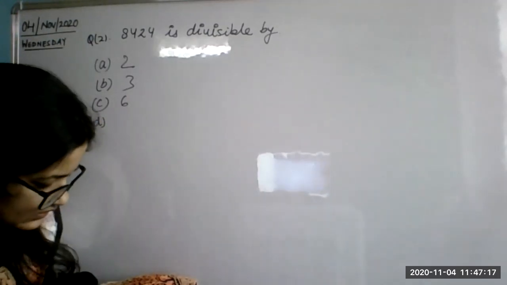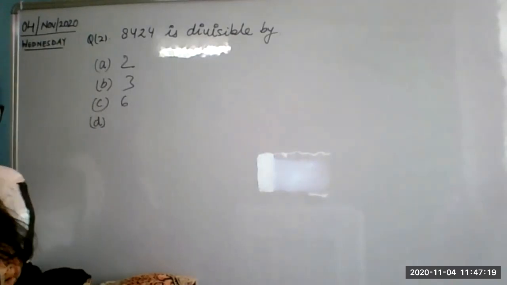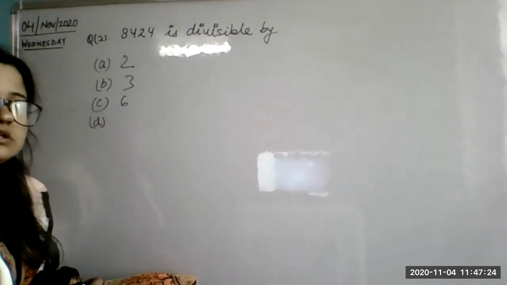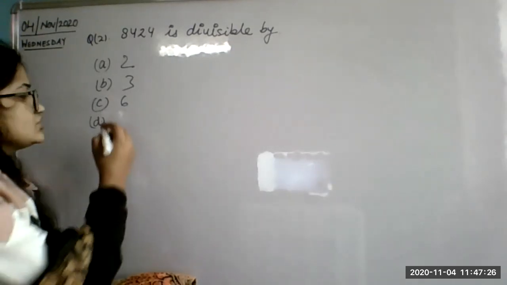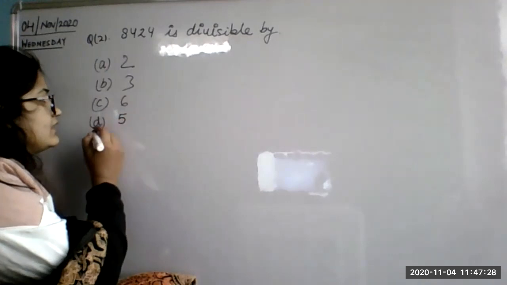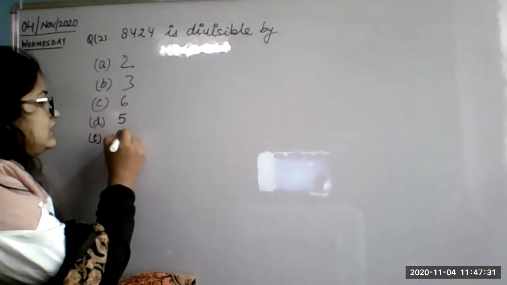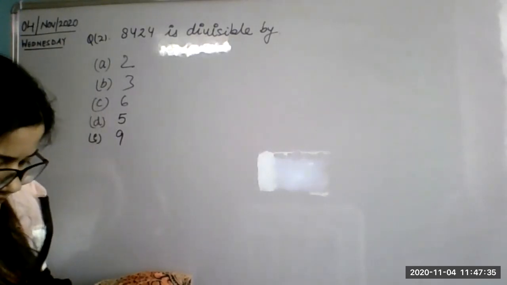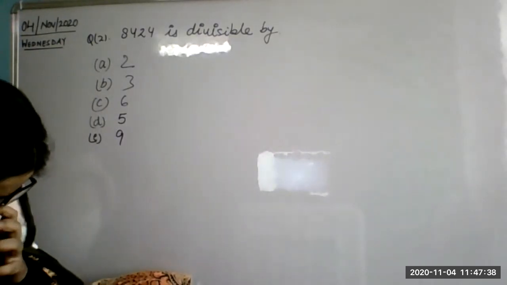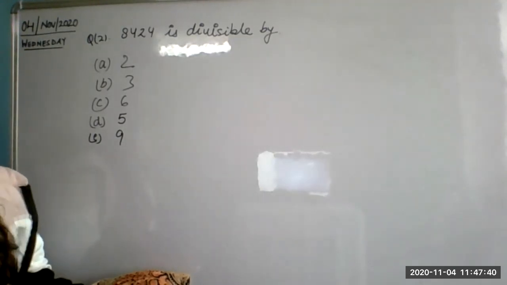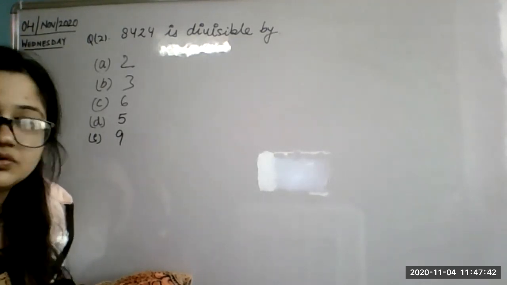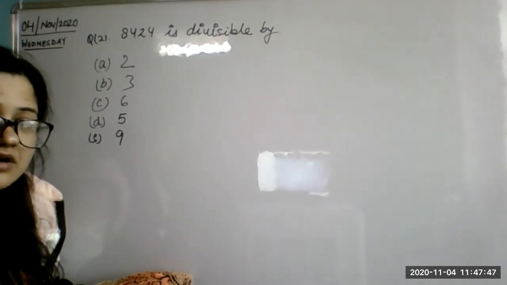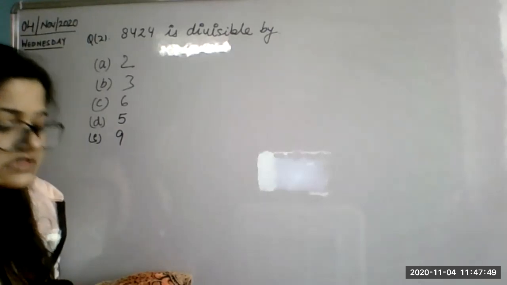Ma'am, revision copy. Obviously, yes. Wherever you have done the first question, then you have to do the same in the second question. Ma'am, we have to just take that number which is divisible by? No, you have to solve it, and you have to show why, with the reason.